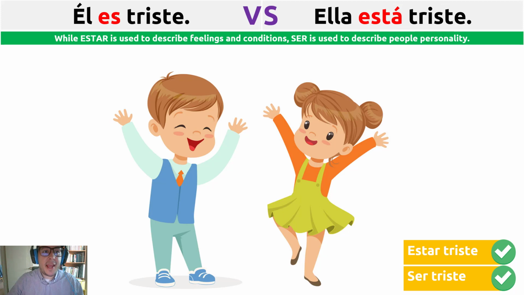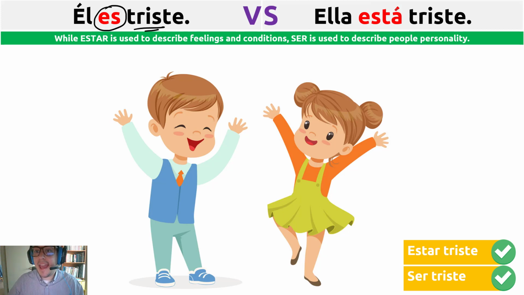Also, for example, él es triste. Triste means sad. So he is sad, but he is a sad person because we are using ser, and we use ser to describe what? Personality and appearance. So if I say él es triste, he is a sad person, which sounds bad. It could be rude. Oh, you are a sad person. He is a sad person. So we don't use it too much because it's not polite.